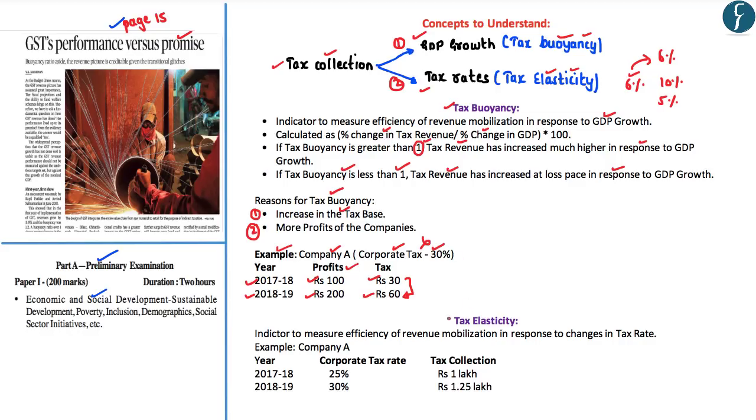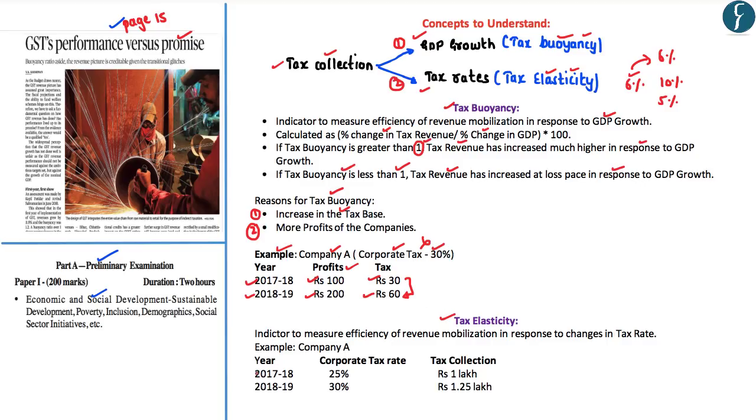On the other hand, if you look at the tax elasticity, as stated before, the tax collection of the government increases or decreases with respect to the changes in the tax rates, and accordingly the tax elasticity here refers to the changes in the tax collection of the government in response to the changes in the tax rates.